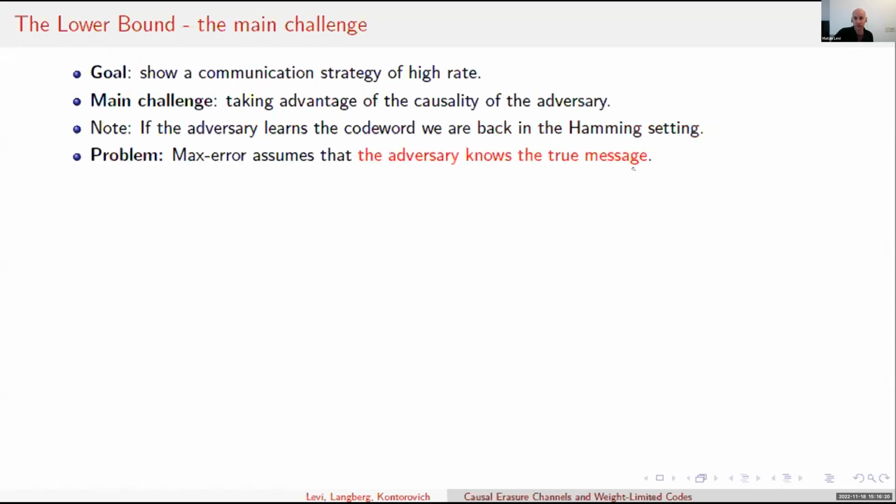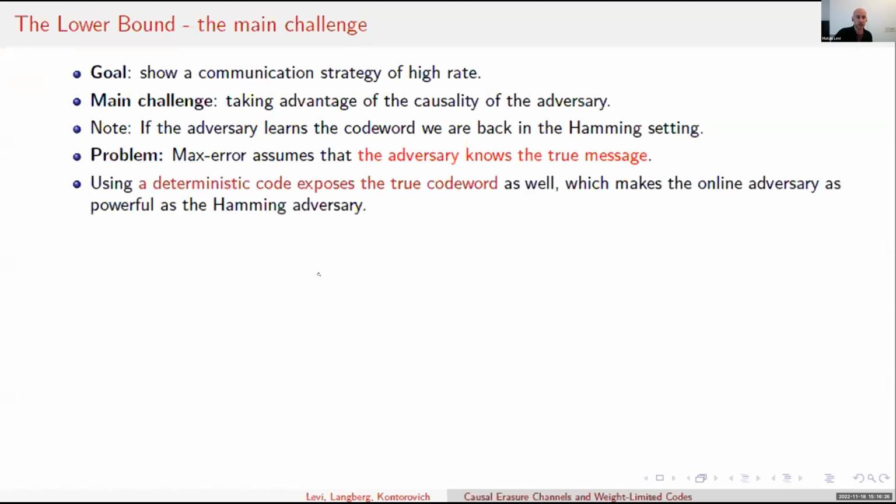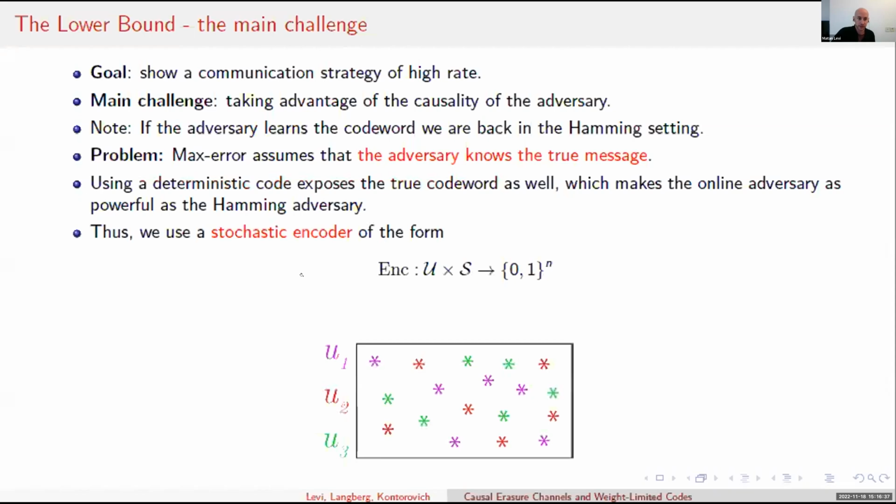So now we have a problem. The problem is that the max error implicitly assumes that the adversary knows the true message. So if we use a deterministic code in which every message has only one corresponding code word, knowledge of the message exposes the code word. Thus, we use a stochastic encoder. This encoder takes a message U as well as a random secret that affects the assigned code word. In the figure, you can see that each message corresponds now to several code words, and each code word of a message corresponds to a different secret.